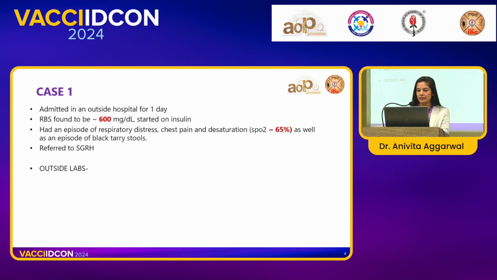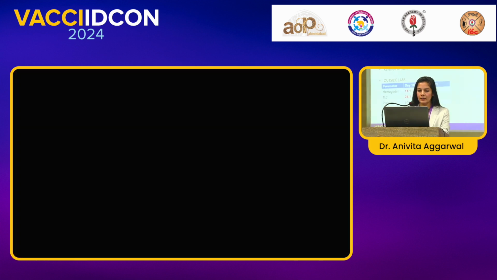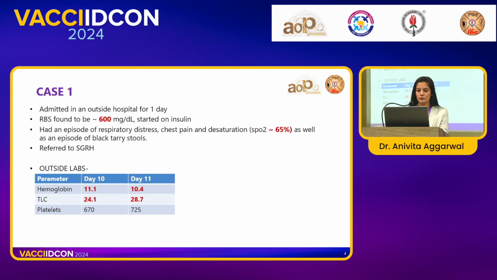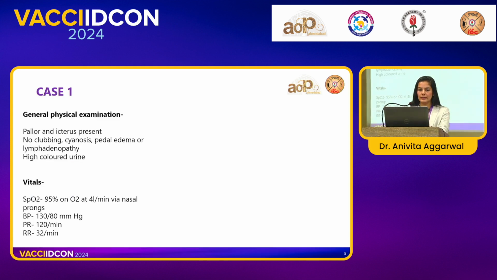The primary healthcare center over there referred the patient to Gangaram Hospital, and he presented to us with labs from the outside hospital showing a drop in hemoglobin, elevated TLC counts, and some thrombocytosis. He was also found to have grade 1 fatty liver and a bilirubin of 5.7. My apologies, this is indirect hyperbilirubinemia. His creatinine was normal at this point.